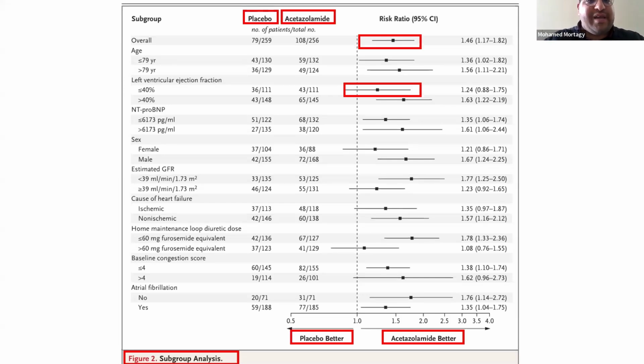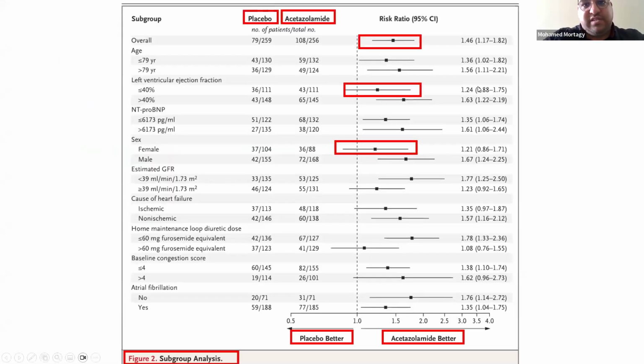The authors have to provide that so that you can choose which patients can benefit from the drug, right? For female sex, for example, it looks like there's no difference between placebo and acetazolamide in female sex, but there was some difference in male, which maybe doesn't make sense clinically. So maybe if we repeat this study on multiple patients and multiple centers, multiple countries, we could interpret it better.